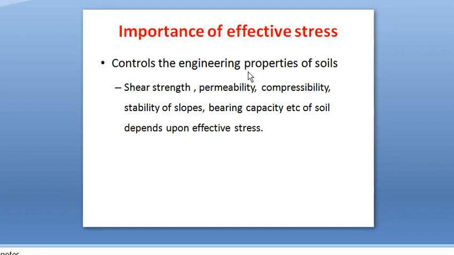So we have to reduce pore water pressure from total stress, so that comes the effective stress. Also permeability, compressibility, stability of slopes, bearing capacity, etc., all depend upon effective stress. Okay, so effective stress is the important engineering property, and when we are talking about stress in soil, it means effective stress.